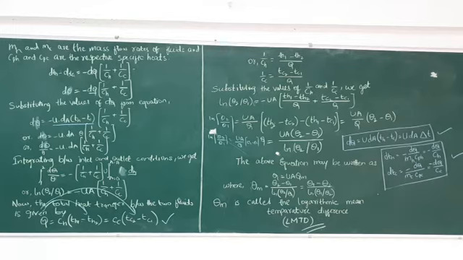Okay, completed everyone? Like this you have to do. From that you will get the LMTD, the logarithmic mean temperature difference, for the parallel flow. Next will be the counter flow. Like this only, counter flow will be there.